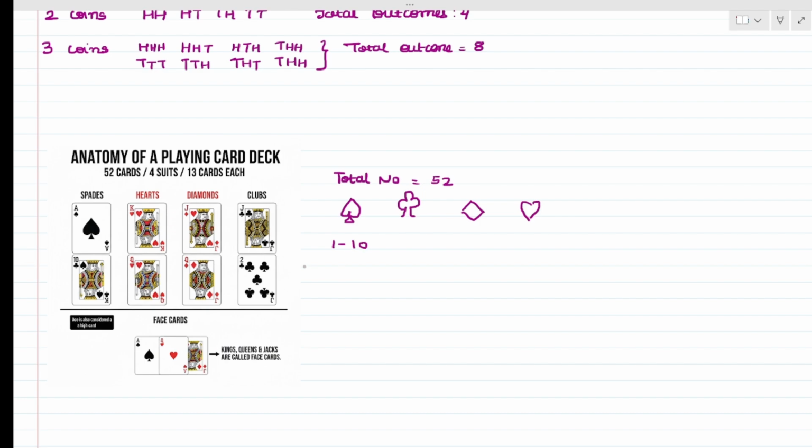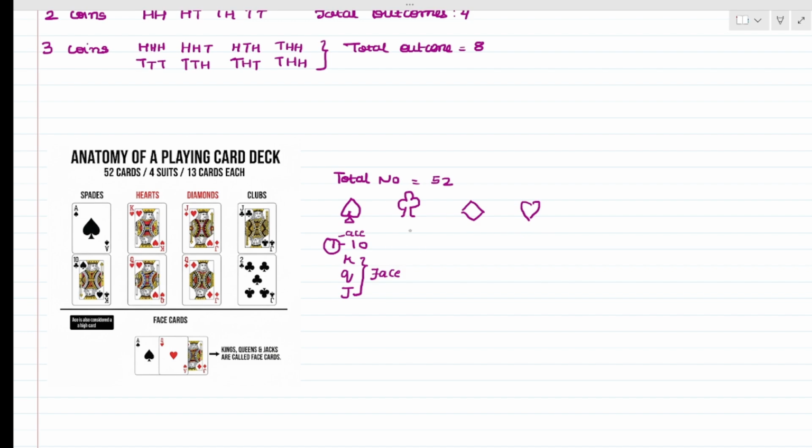As you can see over here, each suit has its king, queen, and jack. This king, queen, and jack are called face cards. One number card is called ace, or ace card.